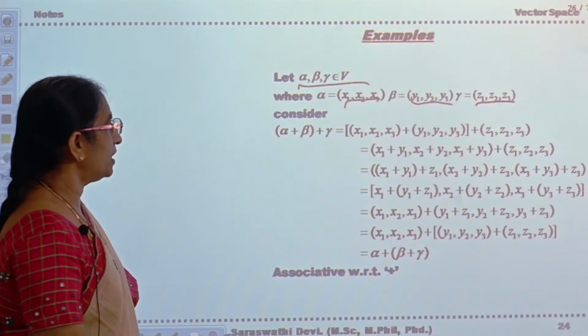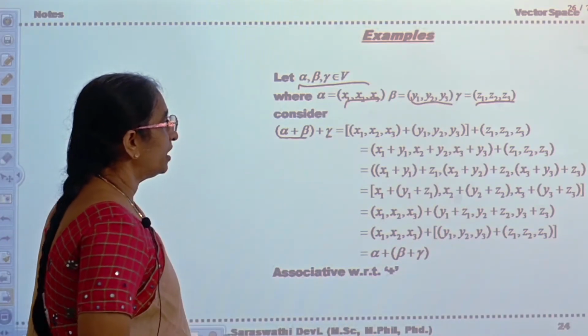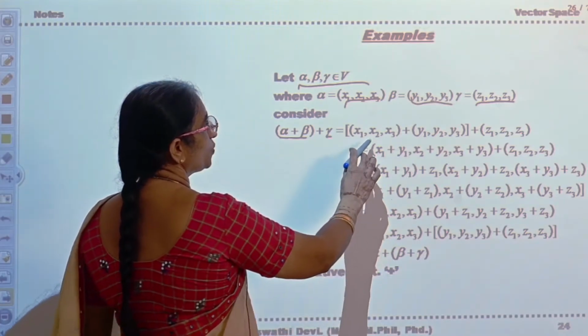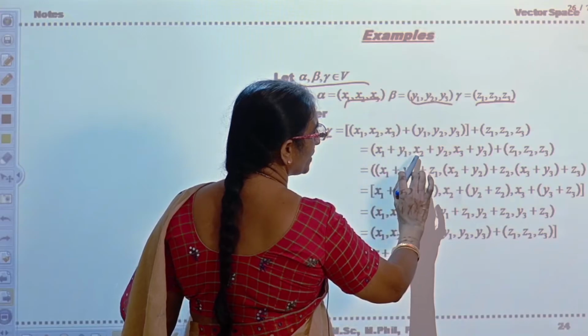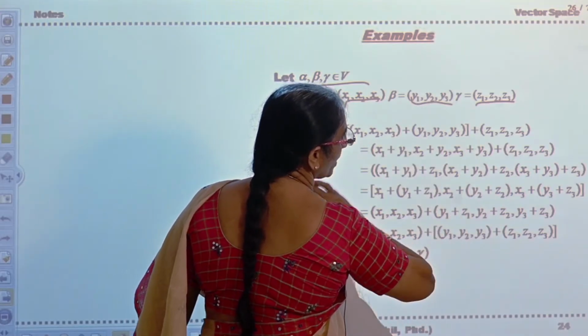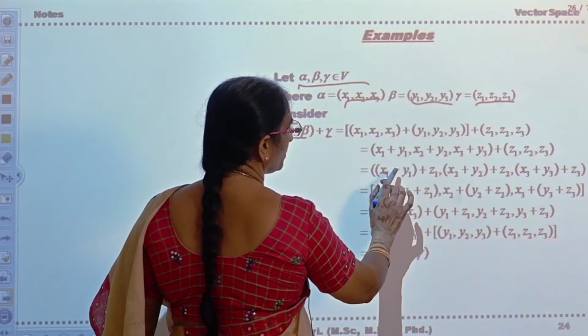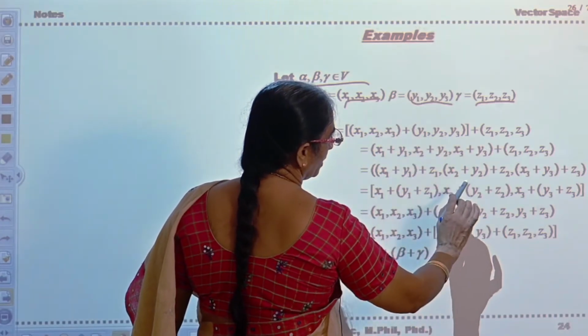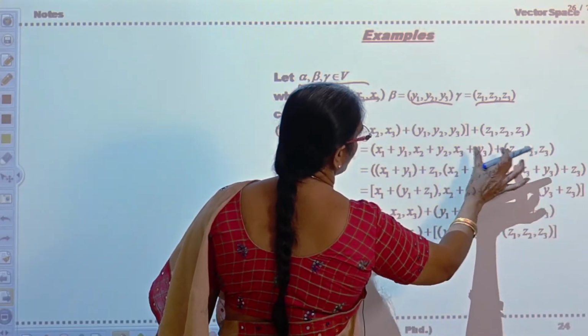Now consider alpha plus beta plus gamma. By definition, x1, x2, x3 plus y1, y2, y3 is x1 plus y1, x2 plus y2, x3 plus y3, plus z1, z2, z3.